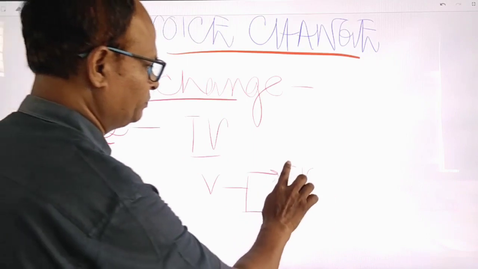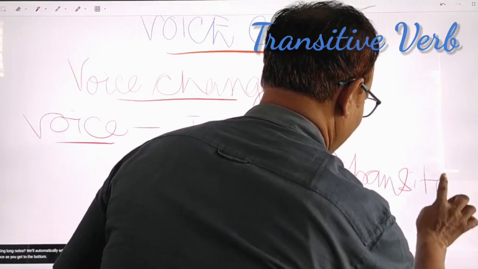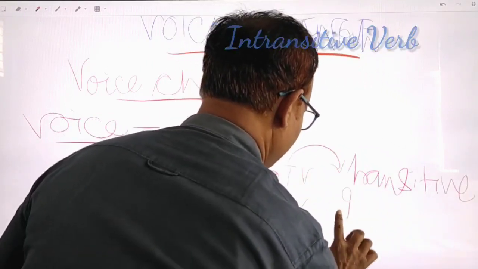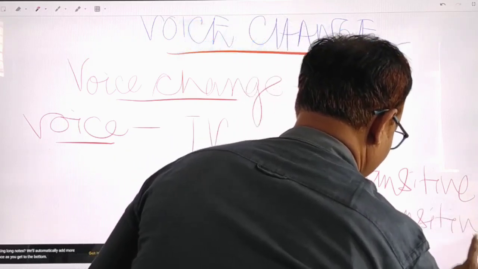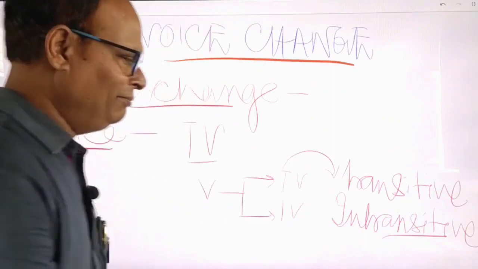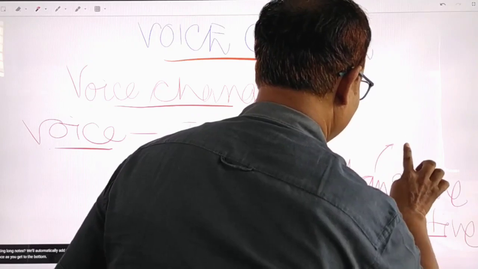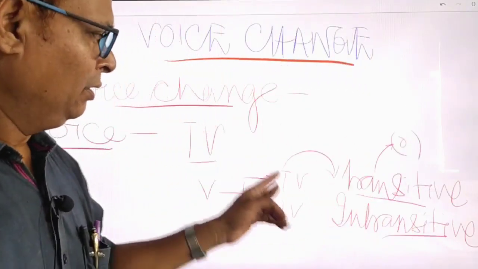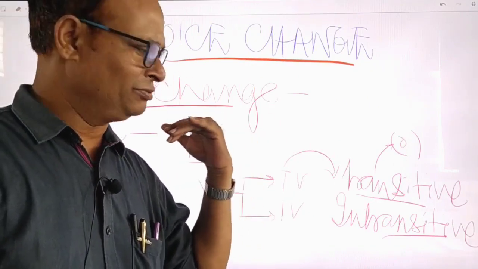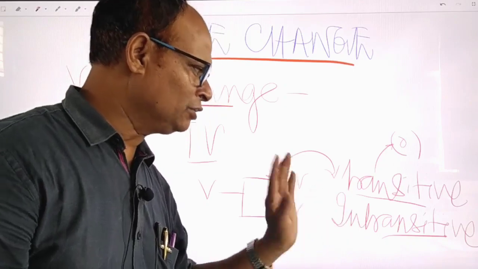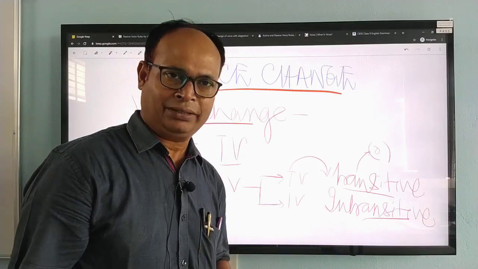Transitive, intransitive. Now, as the name tells, this transitive means this is having the object. When the particular verb will have the object, then it will be called the transitive verb, and if it is not having object, then it will be called the intransitive verb.